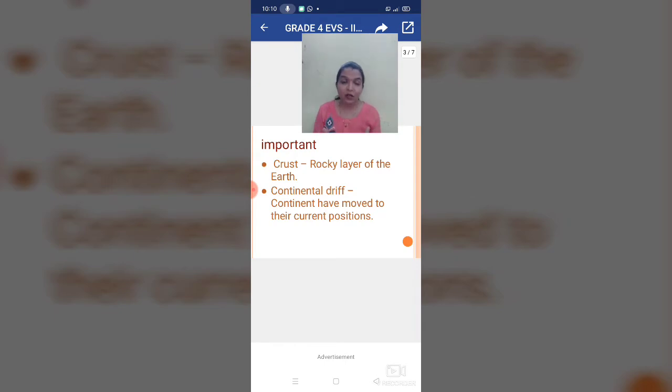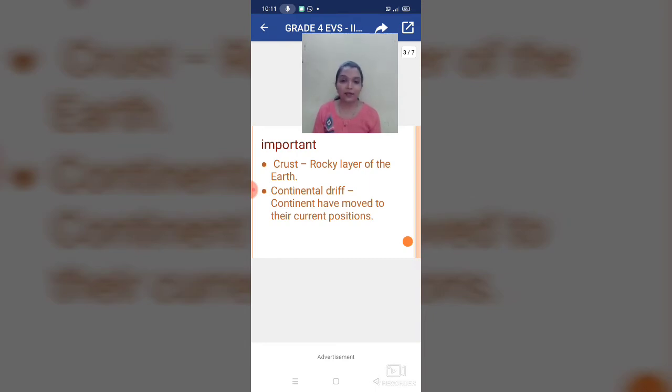And on the earth, the temperature is maintained so we can live on it. Okay. So in the center, that rocky layer, those rocks are melting, but the outermost covering is very hard. Okay, that is the crust. So what is meant by crust? It is the rocky layer of the earth, and it is very hard. So that's why we can live on the earth.